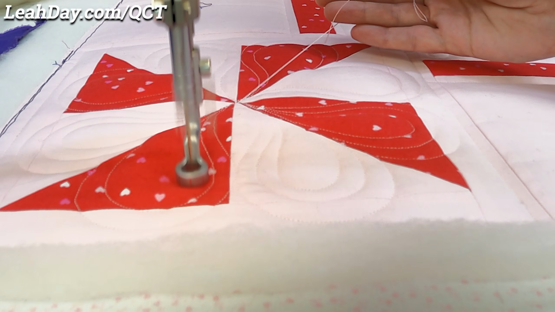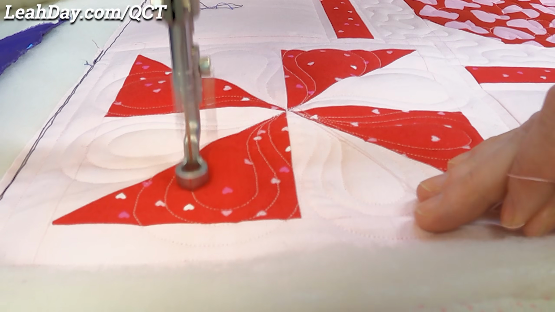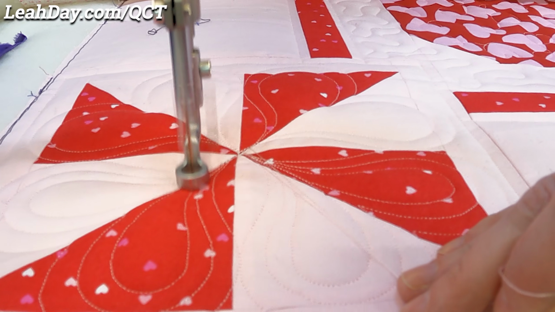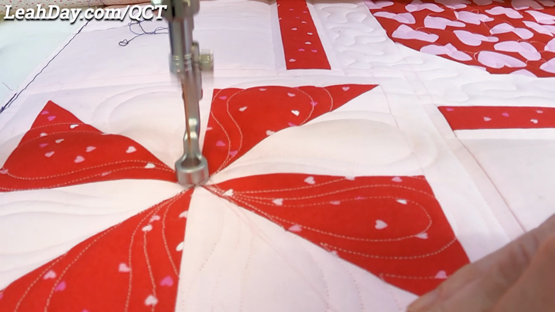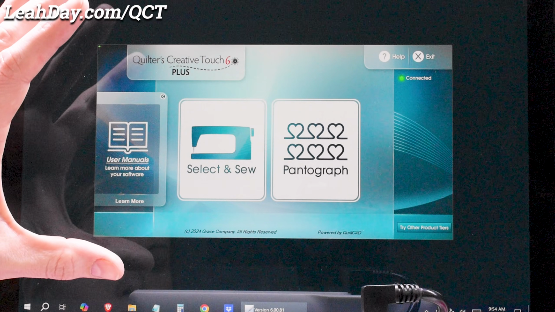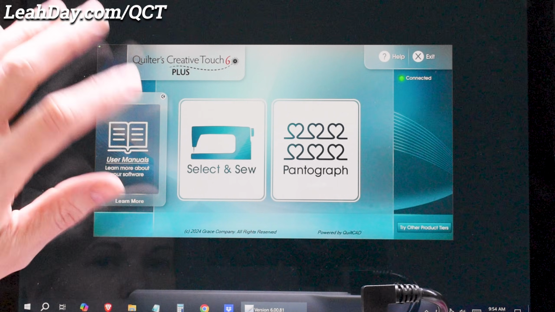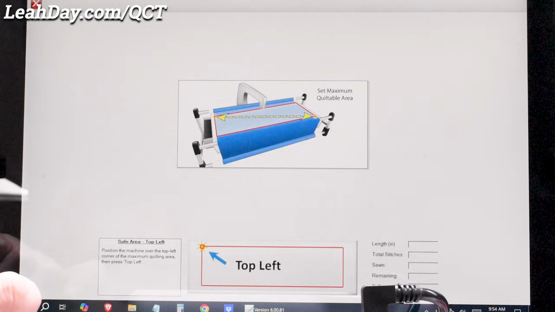Are you ready to quilt blocks with QCT? Let's first learn how to place and stitch blocks very easily using QCT 6 Plus. From the home screen, you will tap on Select and Sew, and then set your safe area.